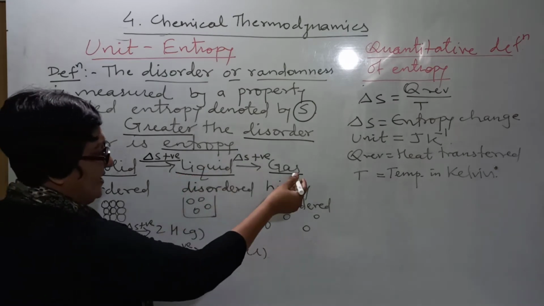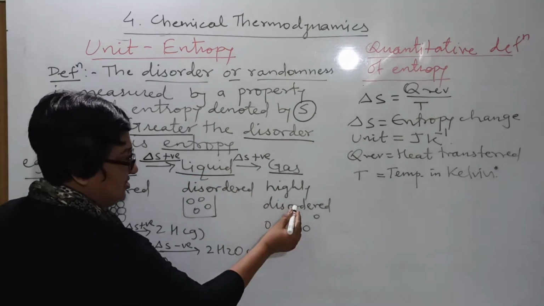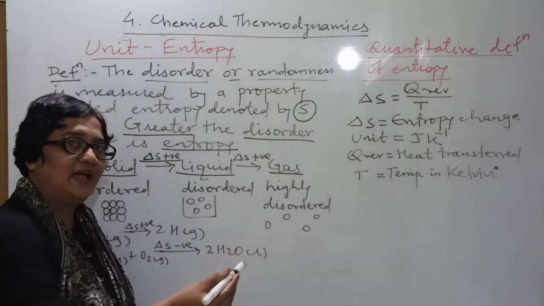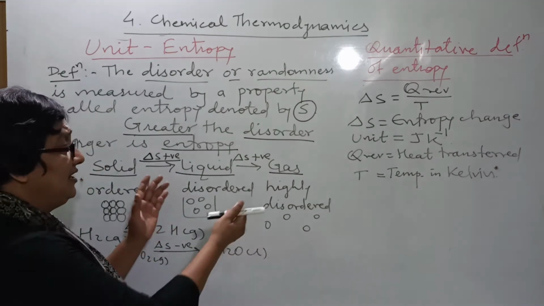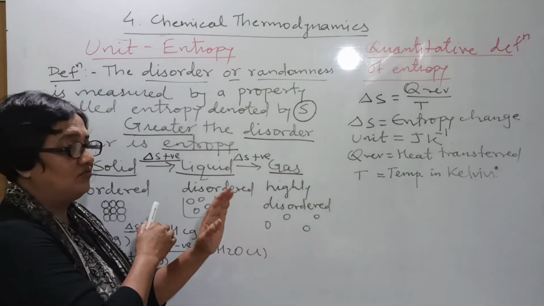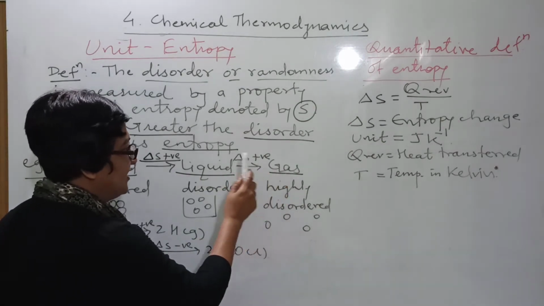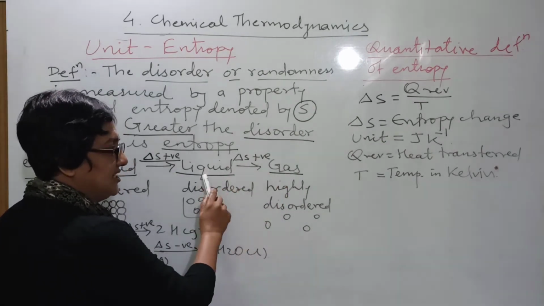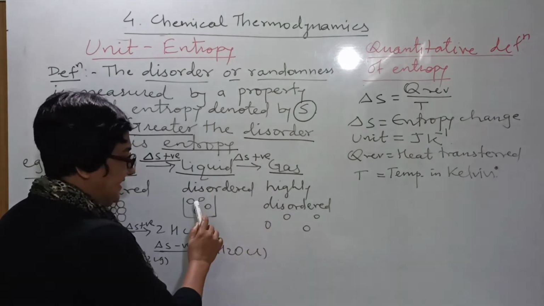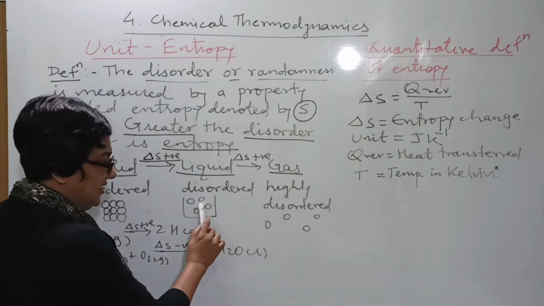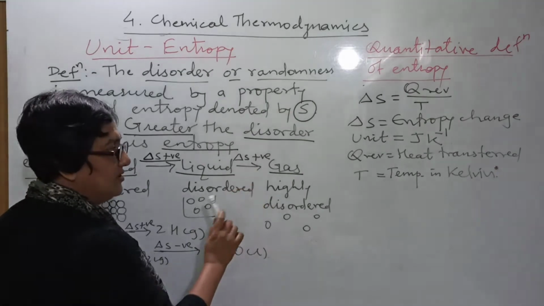When liquid is converted to gas, again disorderness increases, so delta S will be again positive. If the reverse condition happens, what is the sign of delta S? When gas is converted to liquid, the reverse condition, disorderness decreases. Here it is disorder to order, so delta S will be negative.